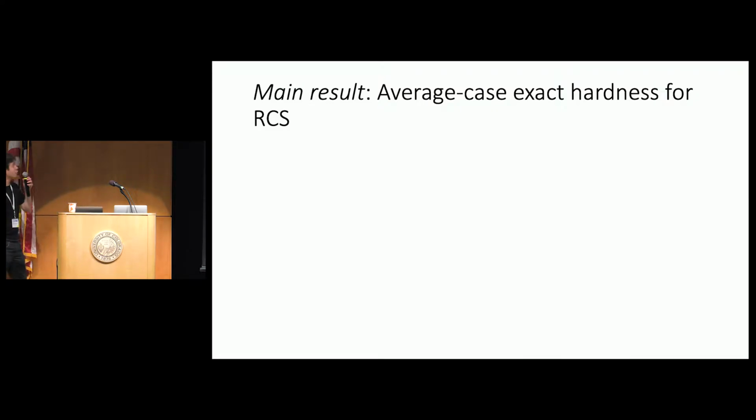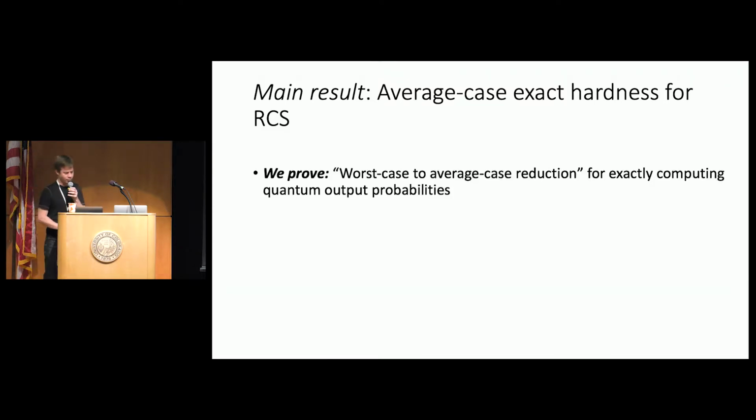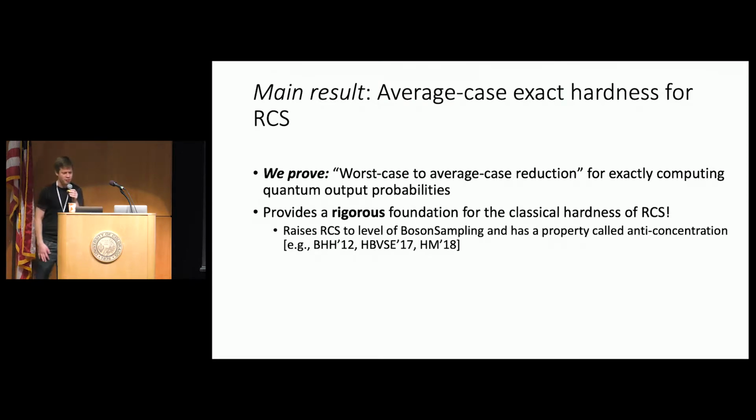So our main result is going to be to fill in this gap. We're going to show average case exact hardness for random circuit sampling. And to do this, we'll prove a worst to average case reduction for exactly computing quantum output probabilities. And what this does is it provides a rigorous foundation for the classical hardness of random circuit sampling.